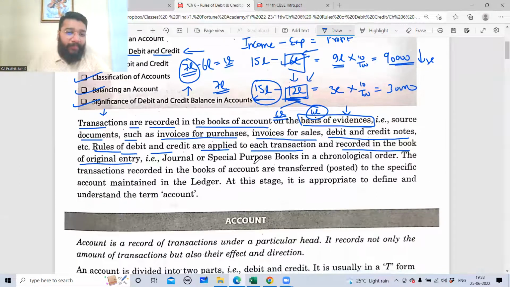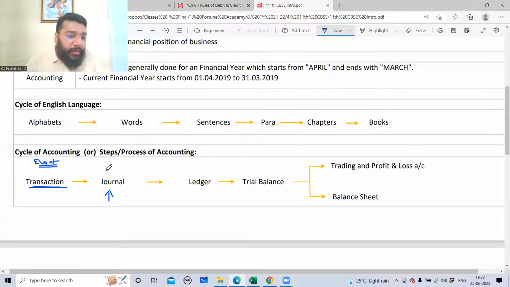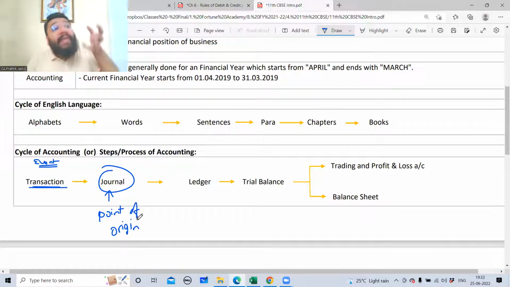So coming back, guys, rules of debit and credit are applied to each transaction and recorded in the book of original entry. Where does the recording begin? The recording starts from the journal. Can I say this is the point of origin? This is the point of origin because this is where the accounting begins. Journal entry is the starting place where the practical accounting starts. So this is called the book of original entry.